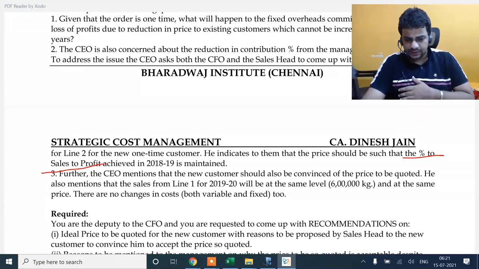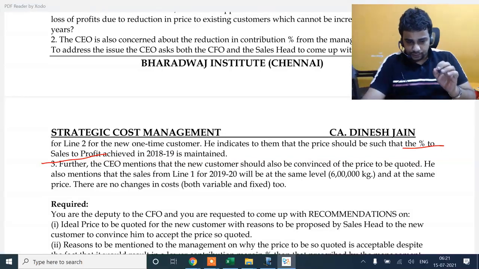You are the deputy to the CFO and you are requested to come up with a recommendation: the ideal price to be quoted for the new customer, with reasons to be proposed by the sales head to the new customer to convince him to accept the price so quoted.